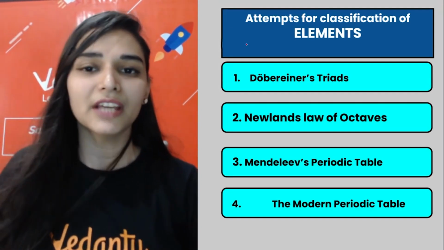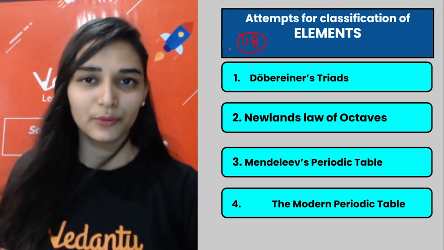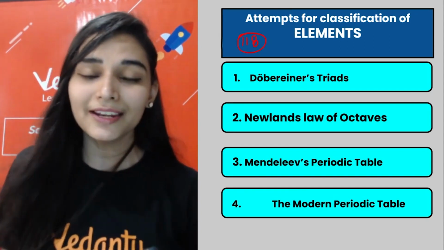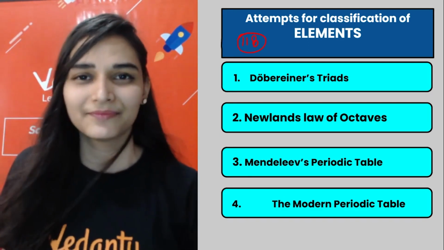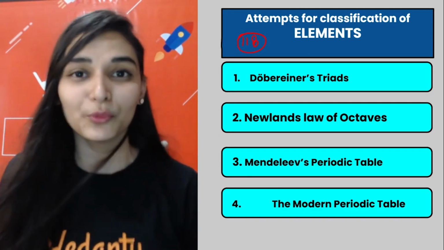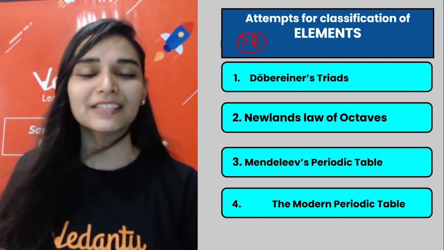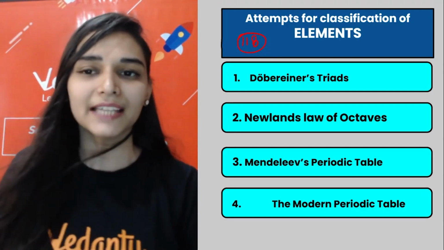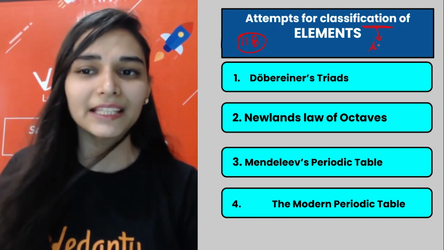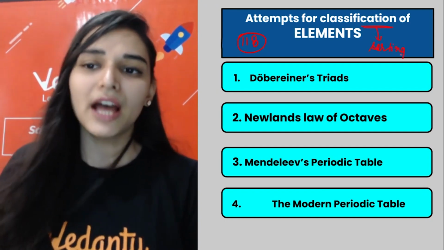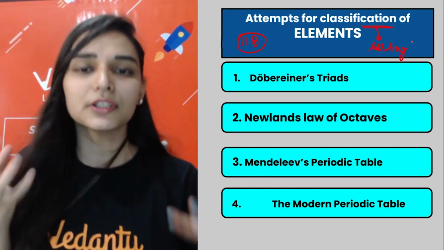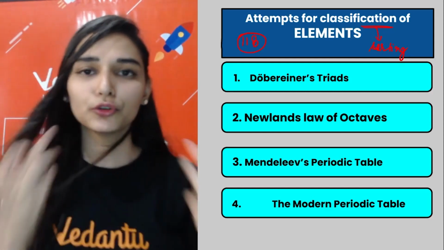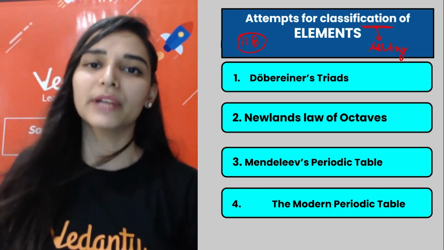Till this date we have 118 elements. If you talk about studying each and every element individually, we can never do this. In this lifetime we will never be able to study 118 elements with their individual physical and chemical properties. So with that comes the idea of classification, which I can call sorting. If some elements have certain common properties, why don't I group them together? What happens by grouping? Obviously the study becomes much easier.